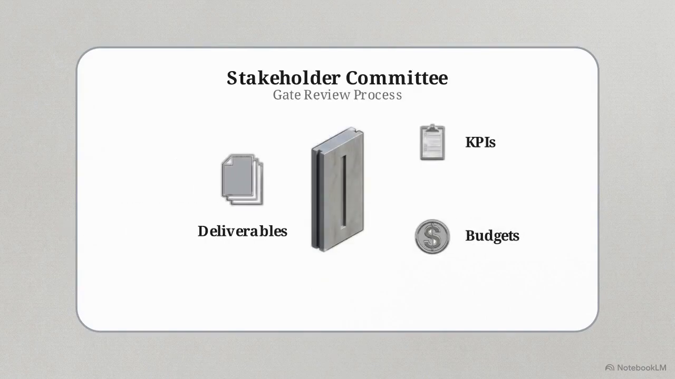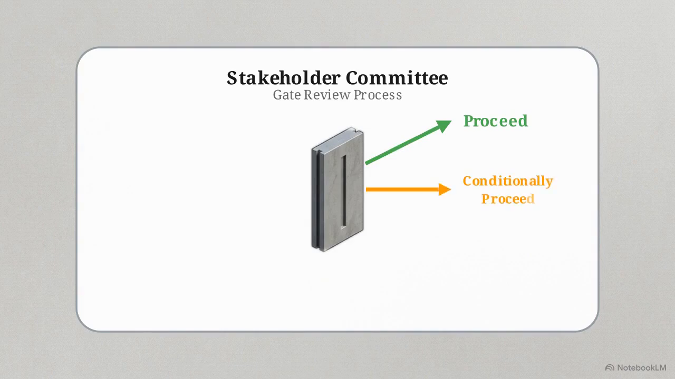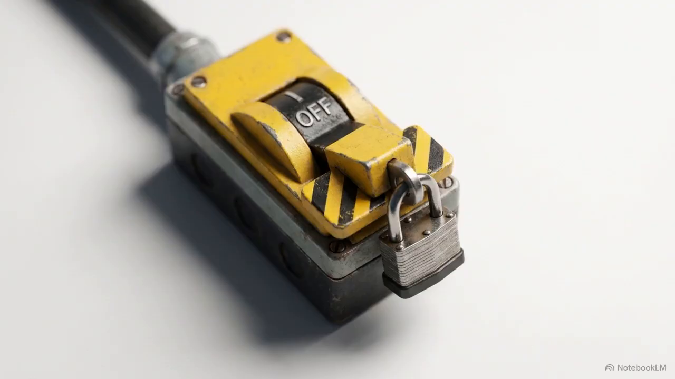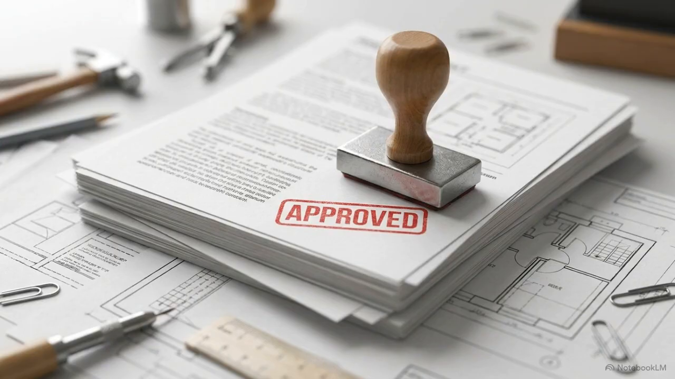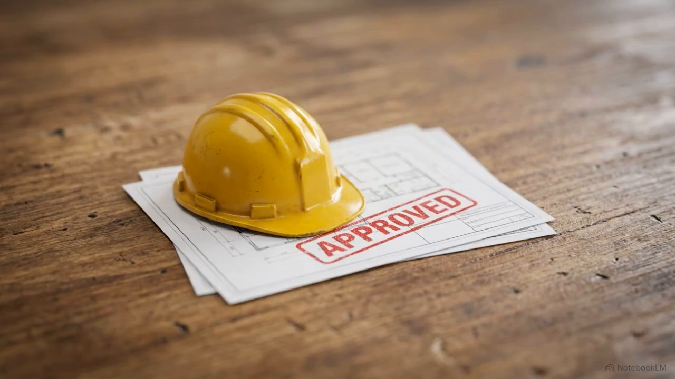At each vertical gate, senior leadership and key stakeholders pause to evaluate specific deliverables against predefined KPIs and budgets. Based on that data, the committee authorizes one of 3 pathways: proceed, conditionally proceed, or kill and hold. These gates operate as corporate circuit breakers. They prevent an organization from committing millions of dollars in resources until the technical and financial viability of the prior stage is fully proven. In heavy industrial infrastructure, the final pre-construction review is known as the front-end loading, or FEL3 gate.